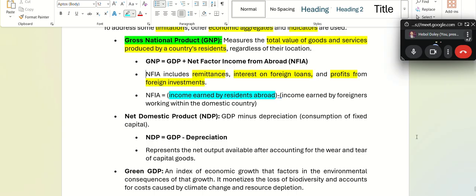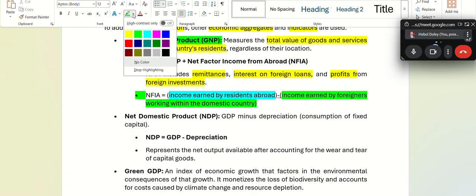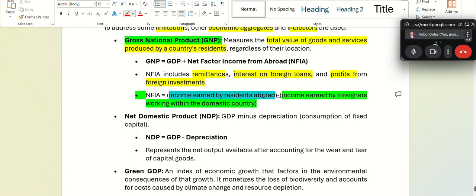Okay? Are you getting this point or not? I'll ask constantly. Now, let's just say income earned by foreigners in a country is at 100 rupees, and income earned by residents abroad, Indian residents, is at, let's just say, 90 rupees. So what will happen? Opposite will happen.